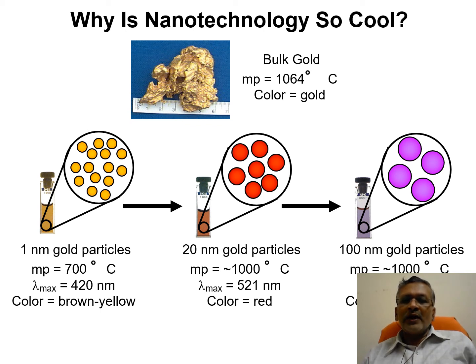Its melting point abruptly reduces from 1000 to 700 degrees Celsius, and the surface plasmon resonance peak, lambda max, is around 420 nanometers; the color becomes yellow. So as the size of the gold nanoparticle changes, its color also changes. Therefore, color is the criterion to tell that the size of the nanoparticle is changing.